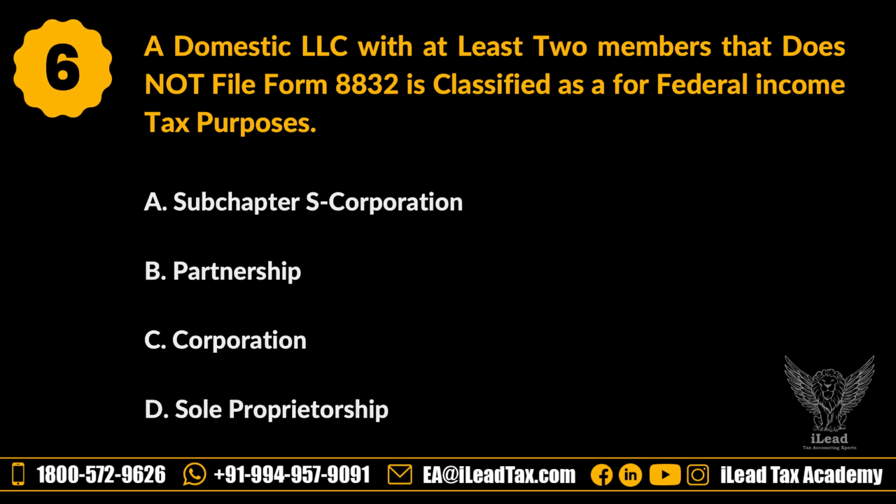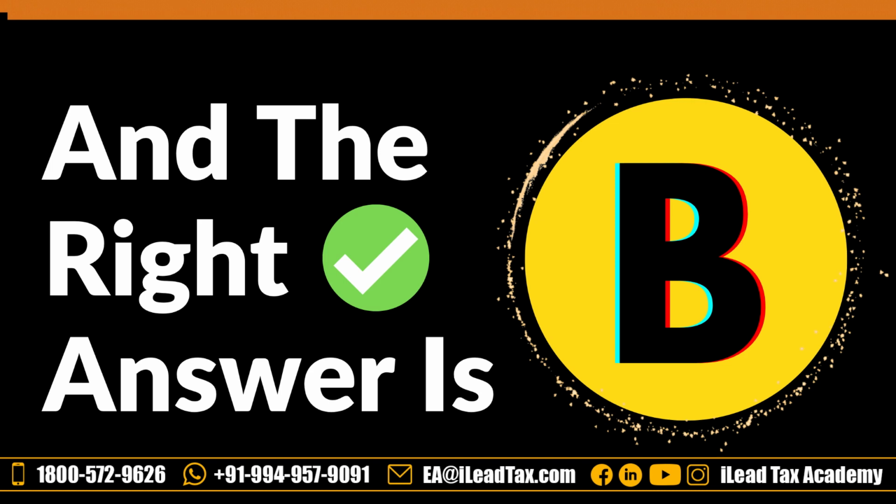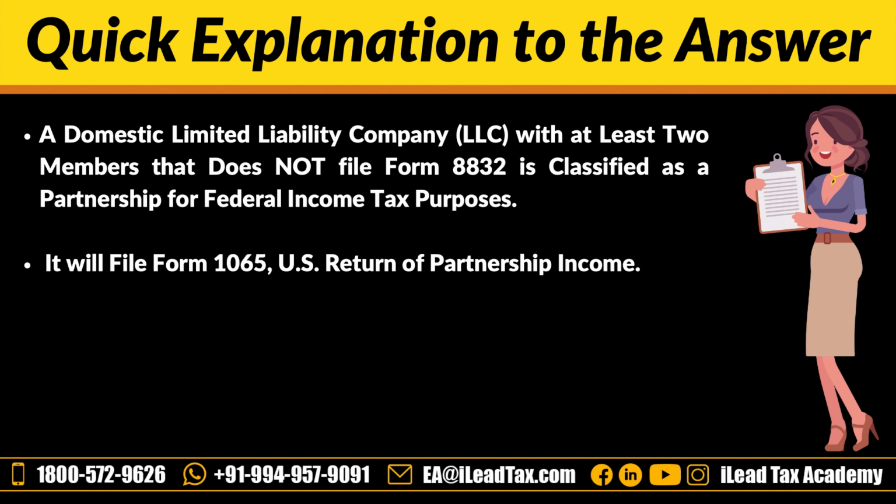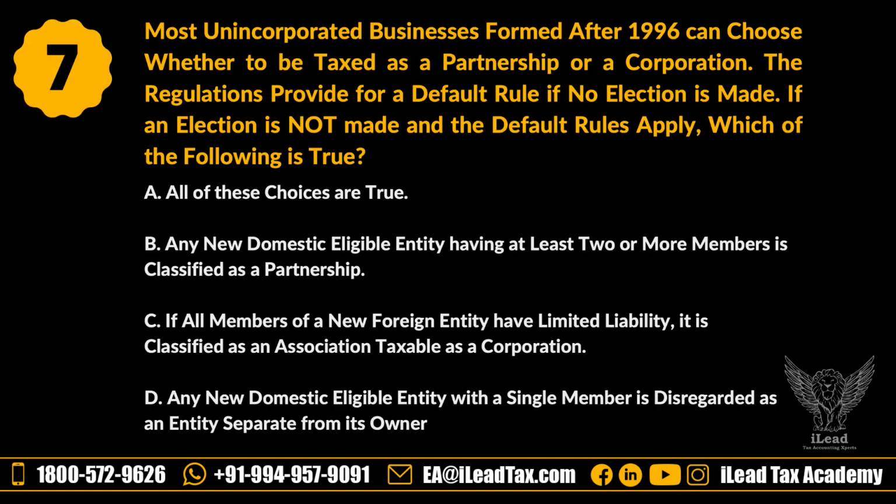A domestic LLC with at least two members that does not file Form 8832 is classified as what for federal income tax purposes? A, subchapter S corporation. B, partnership. C, corporation. D, sole proprietorship. Let's see the answer. The answer is partnership. Let's see why. A domestic LLC with at least two members that does not file Form 8832 is classified as a partnership for federal income tax purposes. So this is the default classification for such an entity. Let's go to the next question.